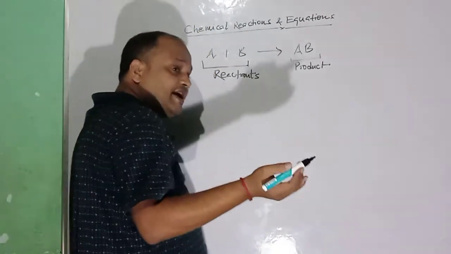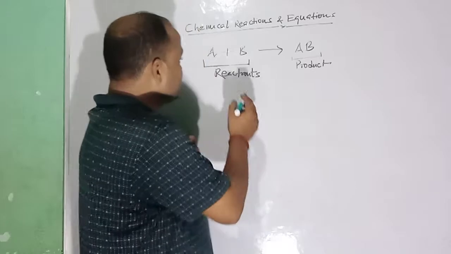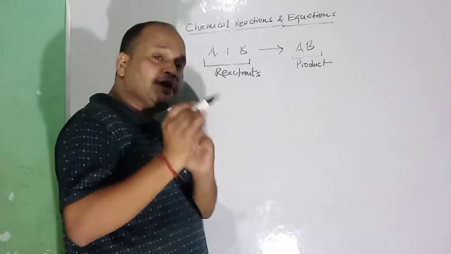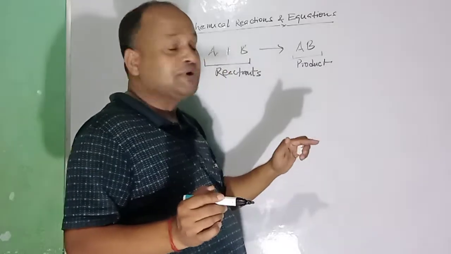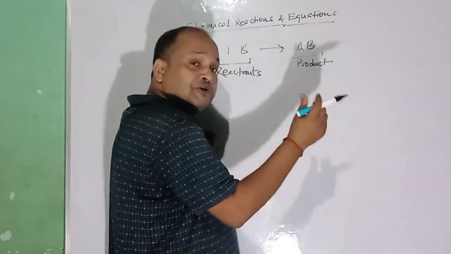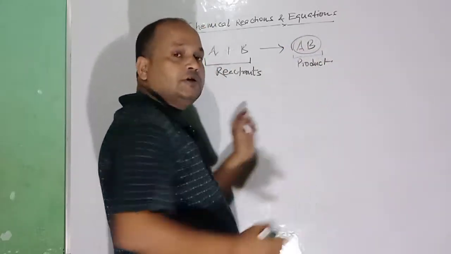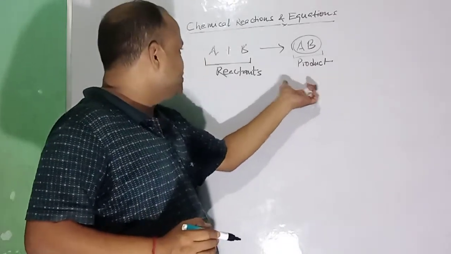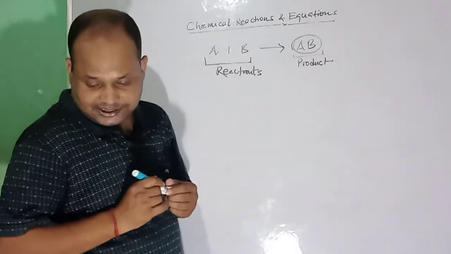Now what are reactants? Reactants are those chemical substances which undergo reaction. For example, A and B, these two types of substances are undergoing reaction. So A is an example of reactant, B is also an example of reactant. But a new substance having new properties is formed here, that is AB. This AB is called the product. This product will have quite different properties in comparison to these reactants. Now by example we can understand it.